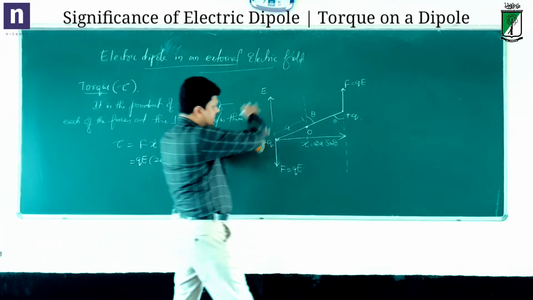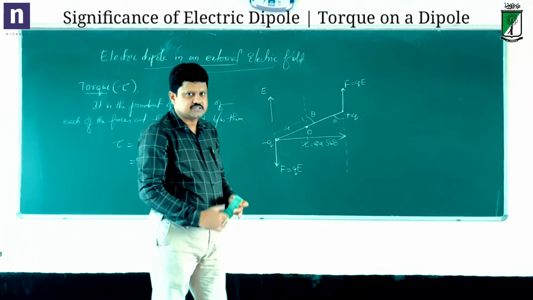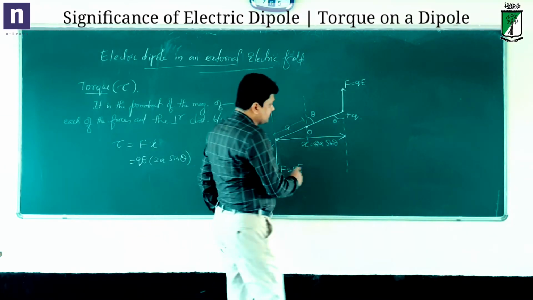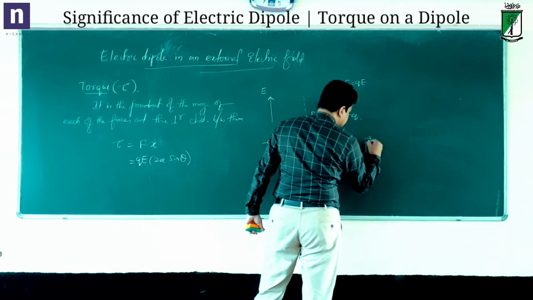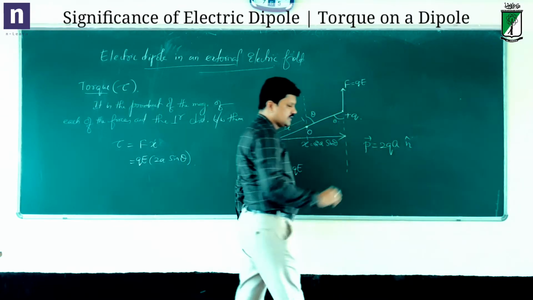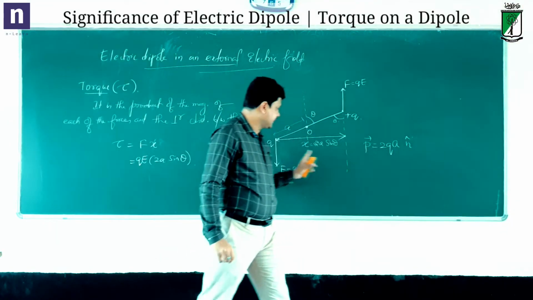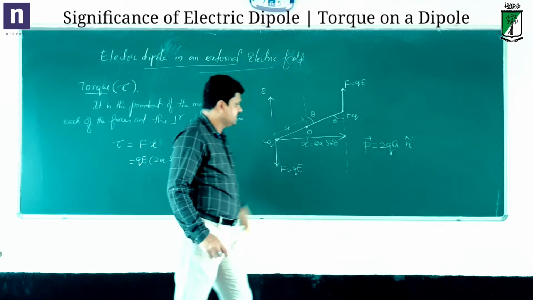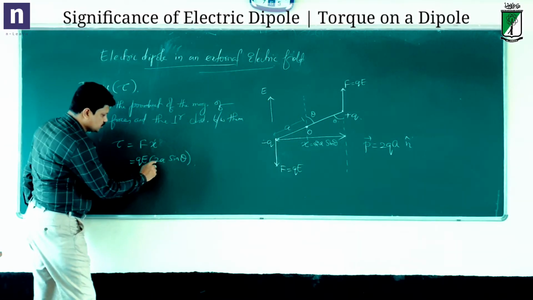Then in a dipole, there is another important characteristic, that is the dipole moment. What is the dipole moment? Dipole moment p is equal to 2qa. You know that. The direction is of course negative to positive. So 2qa is the dipole moment.